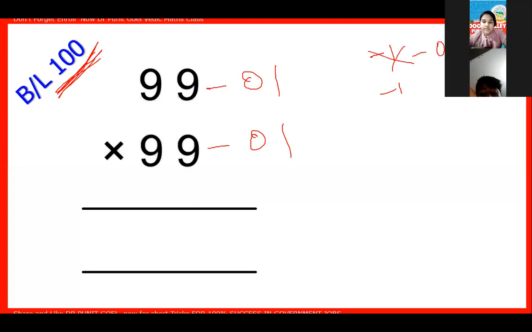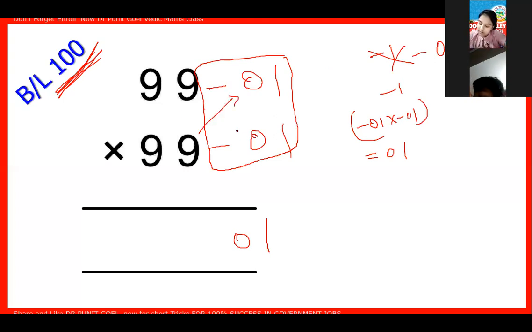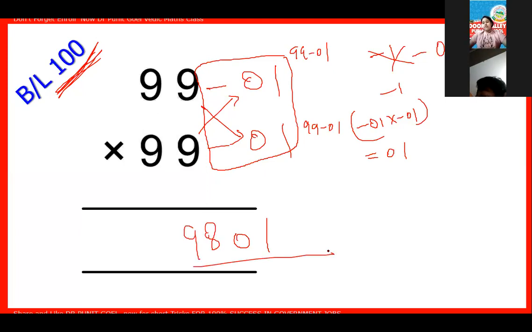You will always take 2 digits. So this is to be multiplied first. Minus 01 multiplied by minus 01 gives me 01. So I will write 01 here. Now 2 ways. This way 99 minus 01. Minus means minus, plus means plus. So both ways, what is my answer? 9801. Got it?